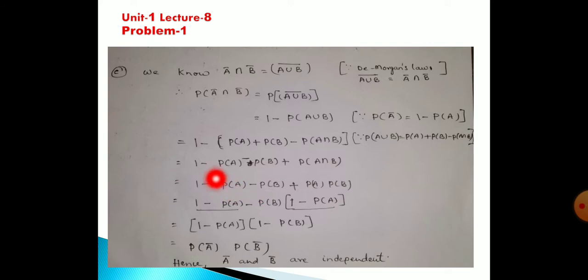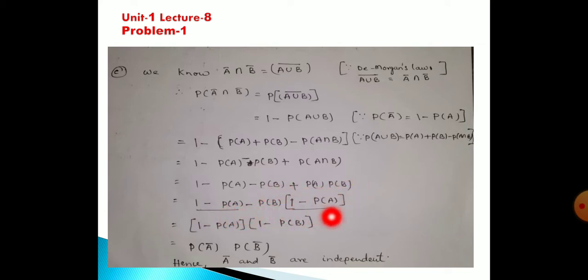Therefore, I want to expand this minus. This is a minus, this is minus, this becomes plus. Here you see, this is probability of A. Here also, probability of A intersection B means probability of A times probability of B. You see here 1 minus probability of A. Here I want to take probability of B common.